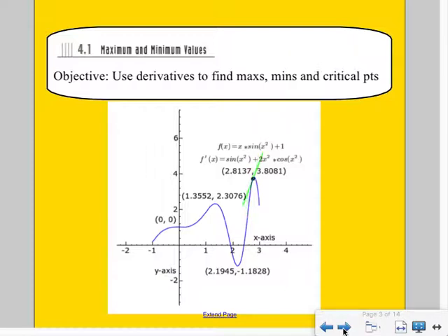So you might recall in pre-calculus, we couldn't find the maxes and mins unless we were given a graph. We knew approximately where they were at, but if we had the graph and something like Desmos, we knew there was a bump there. We knew there was a relative min or max. So for the first time, we're going to talk about actually finding them algebraically. So we're not going to necessarily rely on a graph. We're going to rely more on the algebra of it.